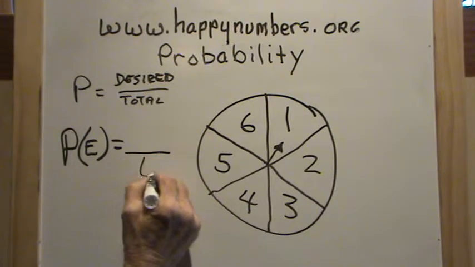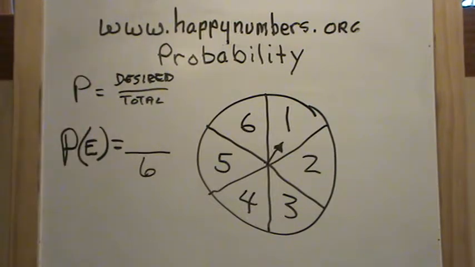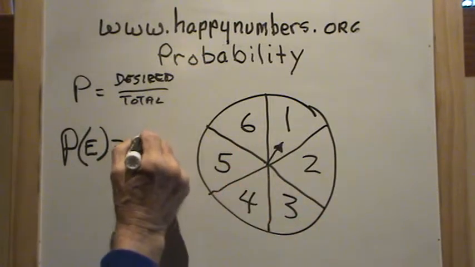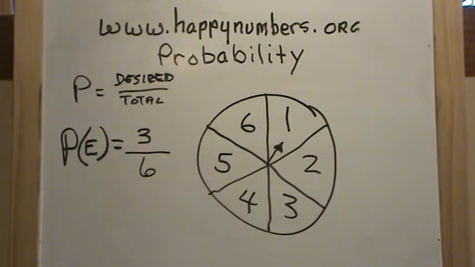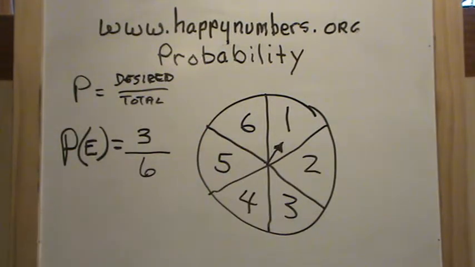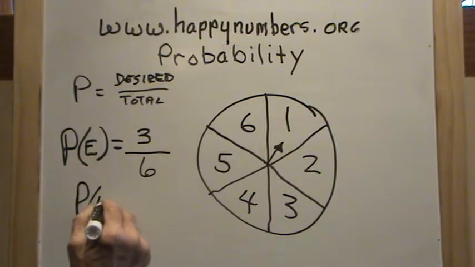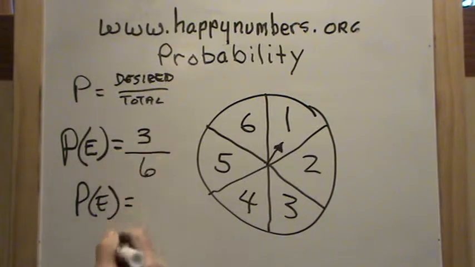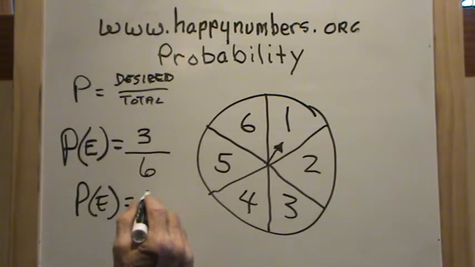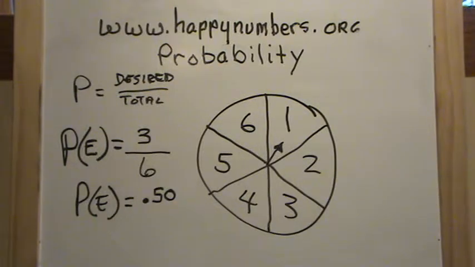Now, the desired outcome we're looking for is an even number. Well, 2 is an even number, so that's 2, and 4, and 6. So there are 3 desired outcomes. So the probability of spinning this once and having it land on an even number is 3/6, or the probability of even is 3/6, which is equal to 1/2, which is 50/100ths.